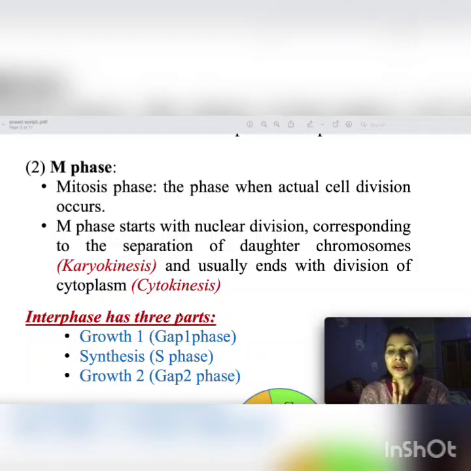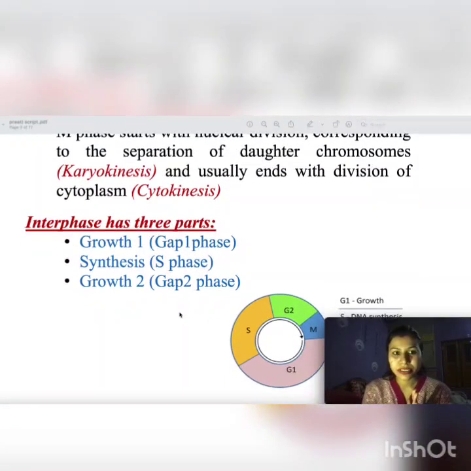The separation of daughter chromosomes is known as karyokinesis. A direct question comes in NEET. This is a direct MCQ question: karyokinesis and cytokinesis. Karyokinesis usually ends with a division of the cytoplasm, cytokinesis. What is cytokinesis? Direct question for MCQ. Please write it down. Karyokinesis and cytokinesis all come in the previous year questions of many competitive exams.